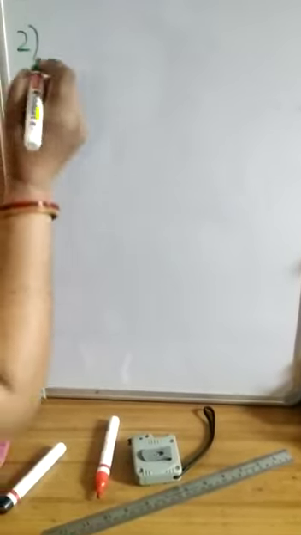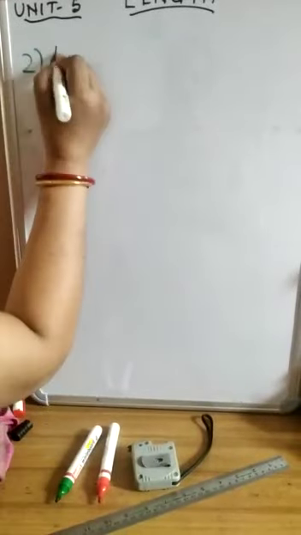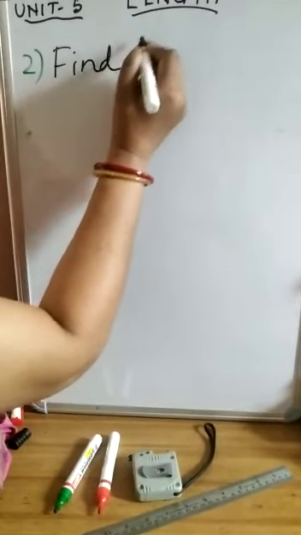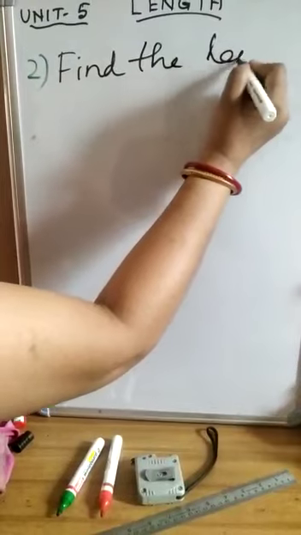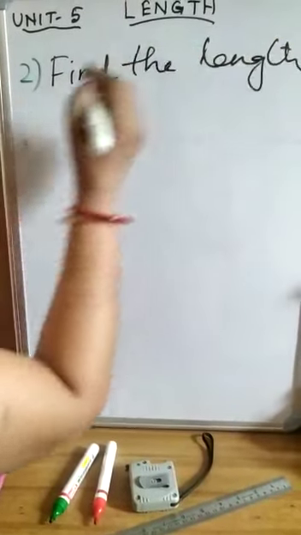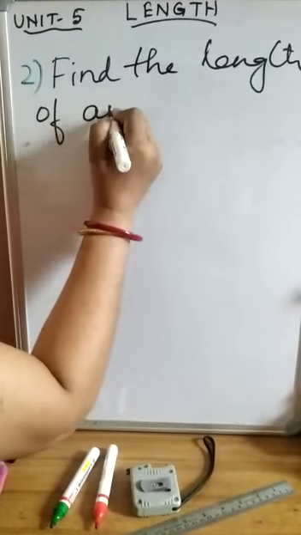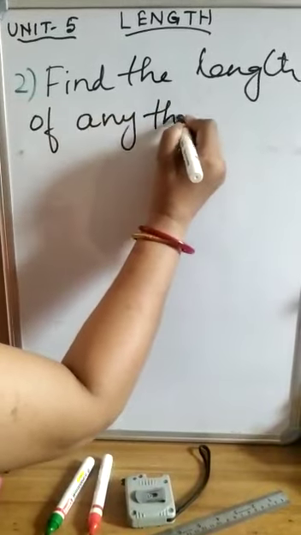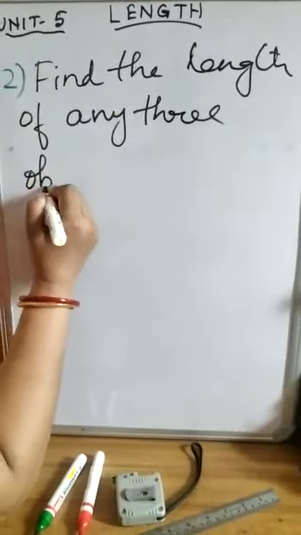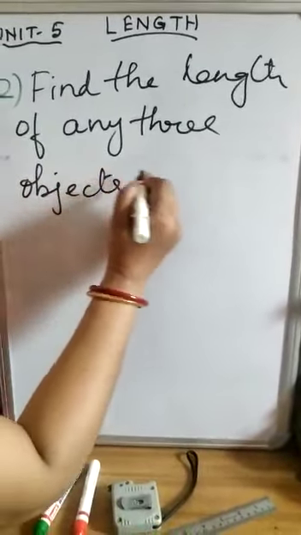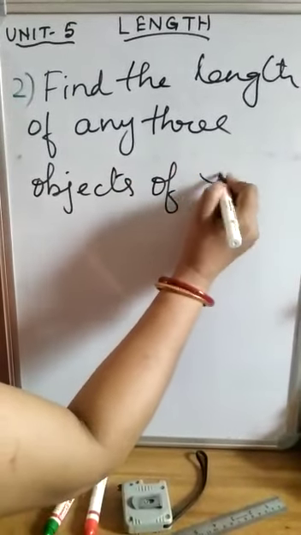Question number 2. Find the length of any 3 objects of your room.